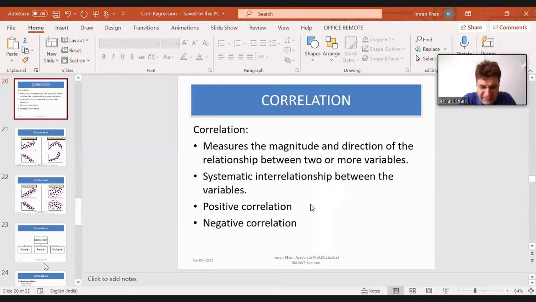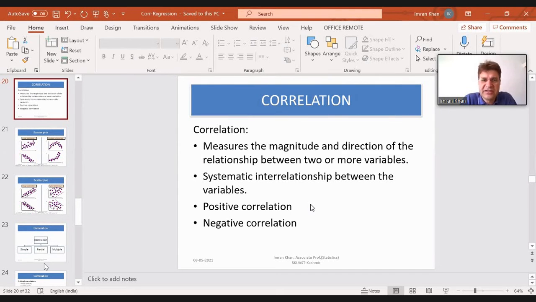correlation, we mean that if we have variable 1, let's suppose the values of variable 1 increase. Then what happens to the values of the second variable? Like we had weight and height. If height goes on increasing, weight will also increase. So such type of relationship we call positive correlation.